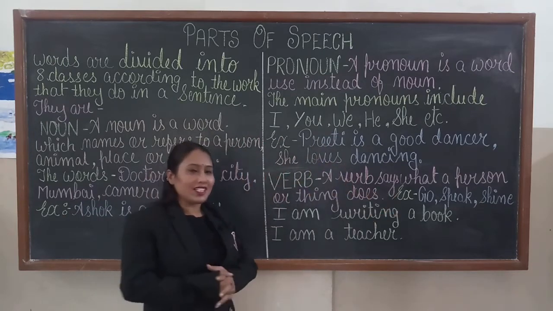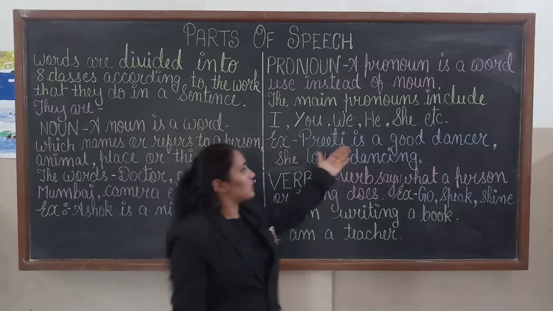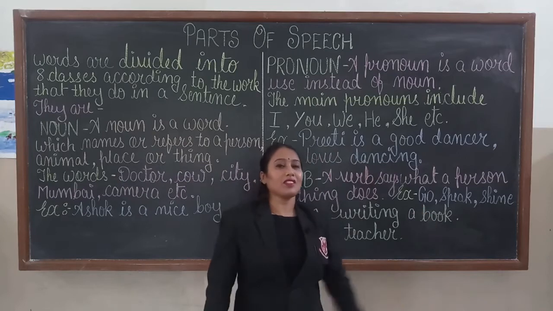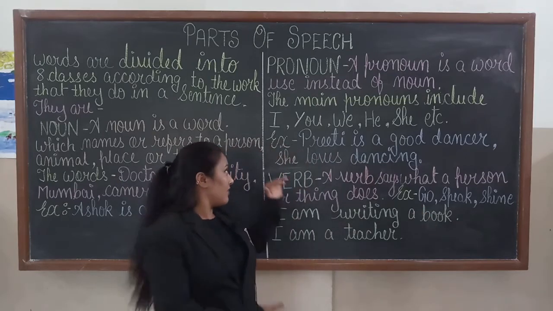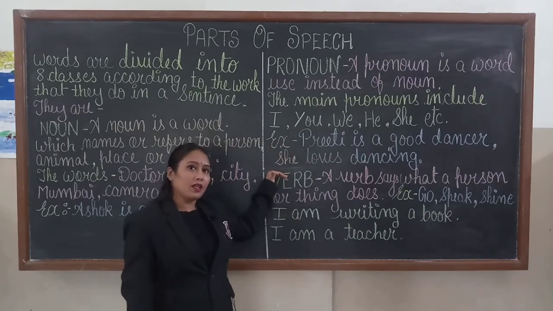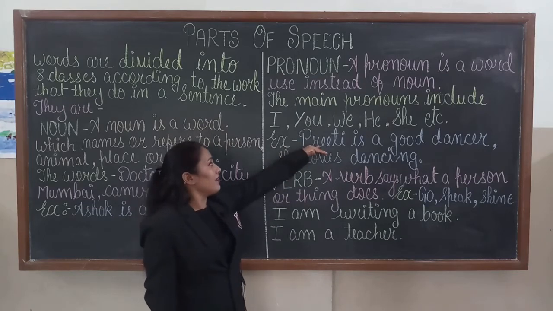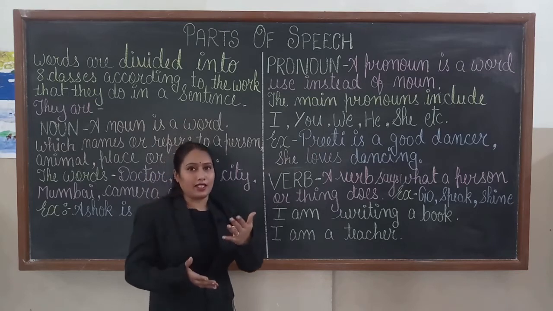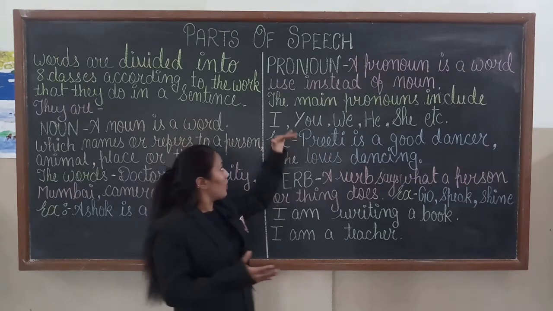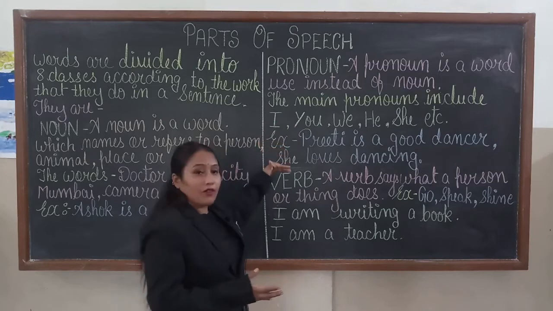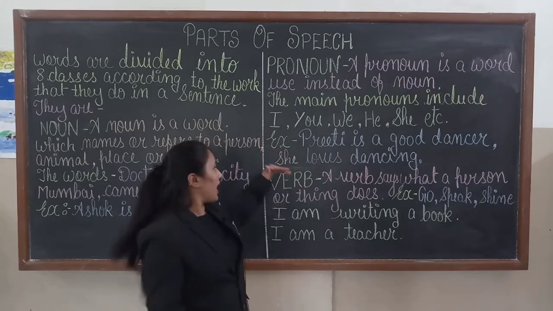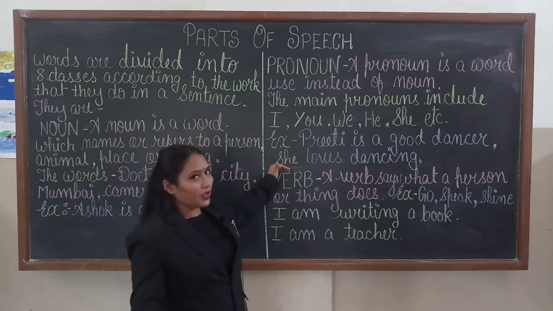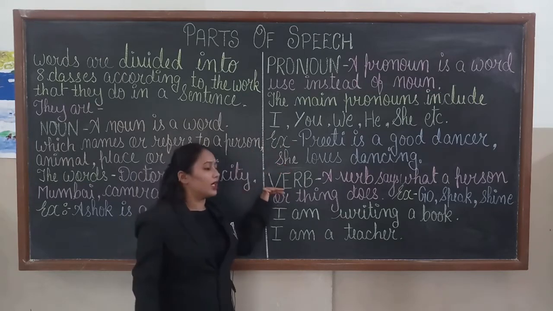Now let us learn through this example. Preeti is a good dancer. She loves dancing. In this sentence, I have written here "she". Why? Because if we write here Preeti, again we are using a noun in this sentence. And the rule of a pronoun is that it avoids repetition of a noun. So I have written here "she" to avoid repetition of the noun. Got this?